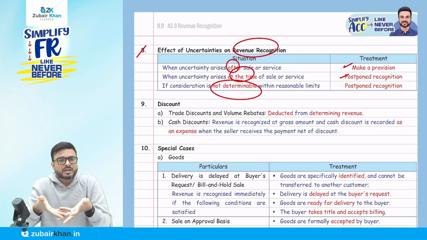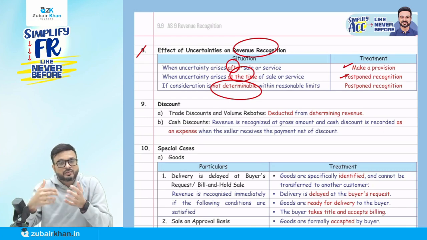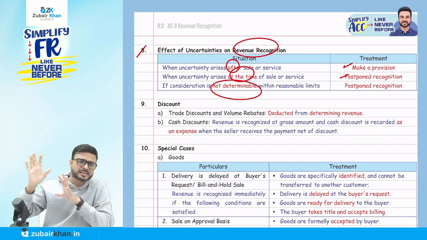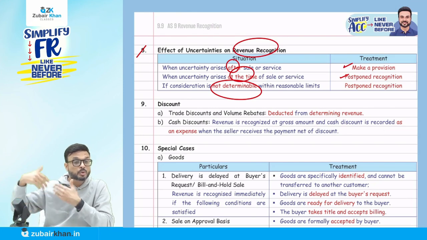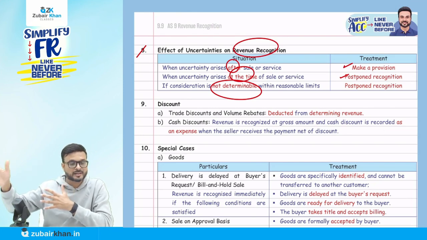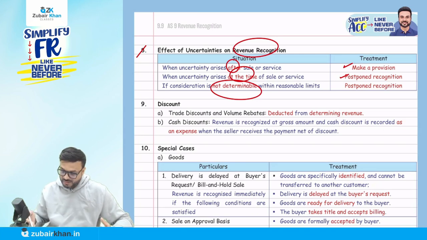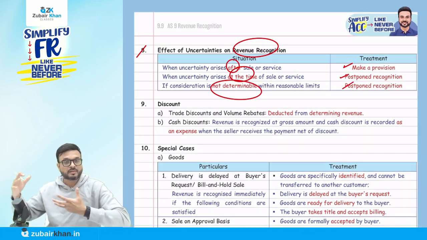When you sell something, we know how much the amount is. But rarely, suppose we don't know the amount at that time, in that case we cannot recognize the revenue. When we come to know how much the amount is, then only can we recognize the revenue in the books of account. So that's why we'll postpone it. When it comes, then we'll recognize it.